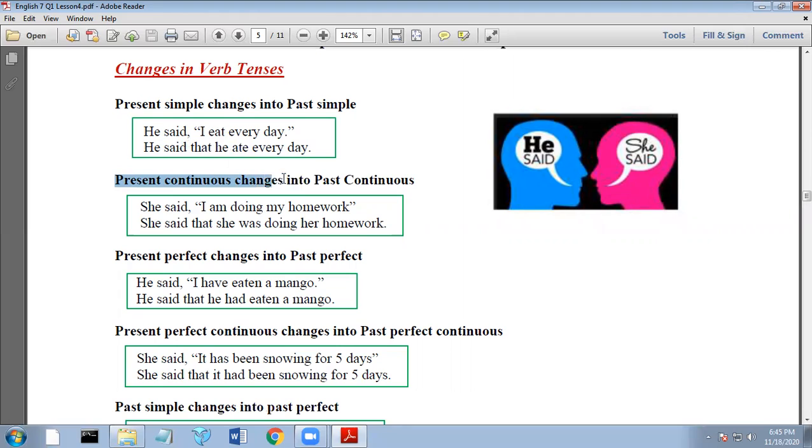Okay? Next, the present continuous should be changed into past continuous. The example: she said, "I am doing my homework." So the present continuous tense "I'm doing" in the direct speech should be changed to "was doing" in the indirect speech. So please take note, present continuous changed to past continuous.